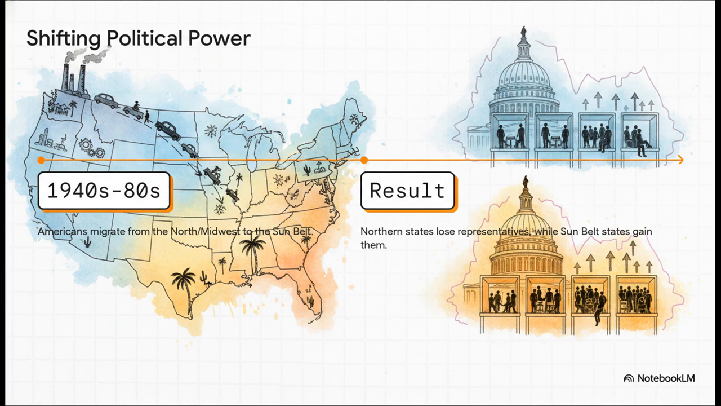Just look at what happened in the decades after World War II. Tons of Americans started moving from the industrial north down to the Sun Belt. And you know what happened? Political power literally followed them. Northern states started losing seats in Congress, and those Sun Belt states started gaining them.